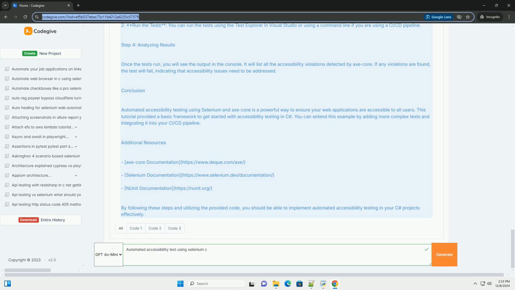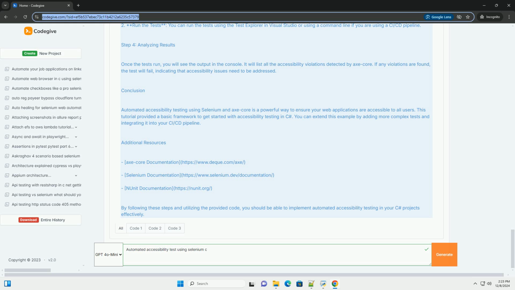Step 2. Writing the test code. Now that your project is set up, you can write a test that performs accessibility checks on a web page. Here's a simple example of a Selenium test using C# that checks for accessibility issues.